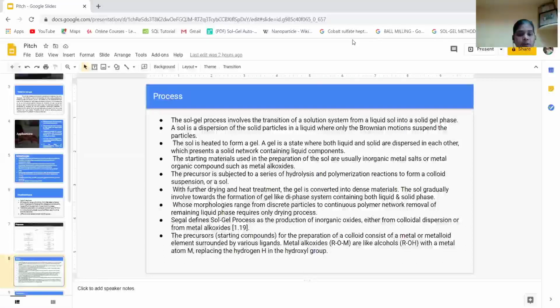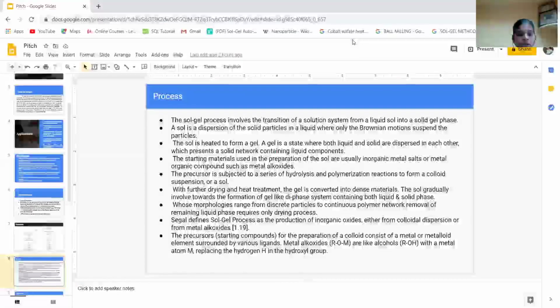The precursor is subjected to a series of hydrolysis and polymerization reactions to form a colloid suspension or a sol. With further drying and heat treatment, the gel is converted into dense material. The sol gradually evolves toward the formation of a gel-like phase system containing both liquid and solid phase, whose morphology ranges from discrete particles to continuous polymer network. Removal of the remaining liquid phase requires only a drying process. Sol-gel is defined as the production of inorganic oxide either from colloid dispersion or from metal alkoxide.